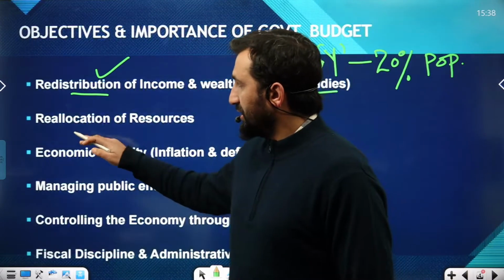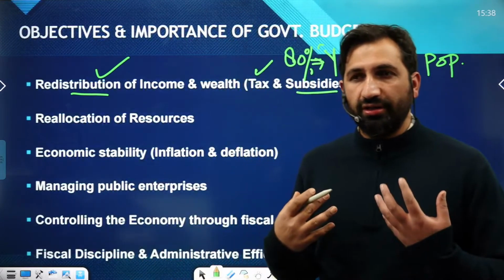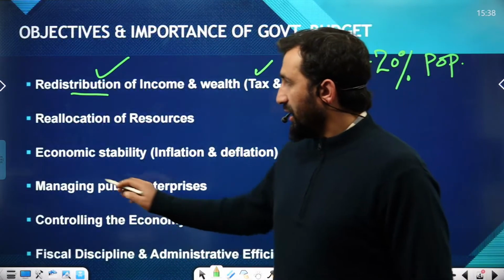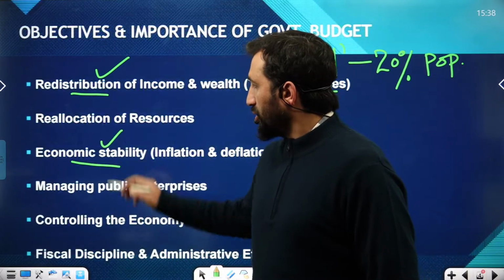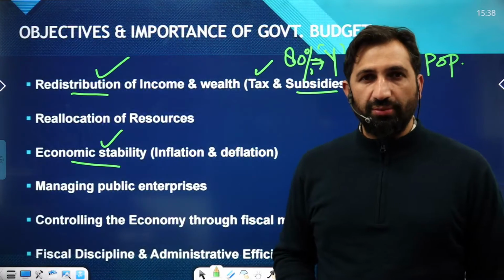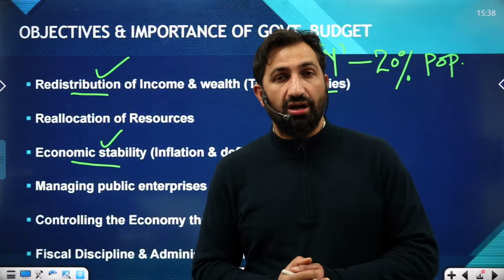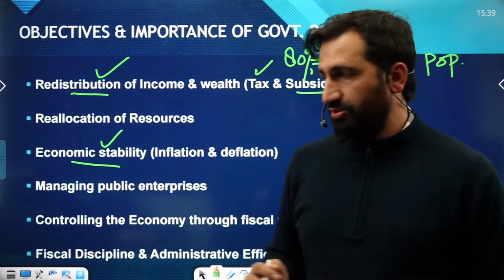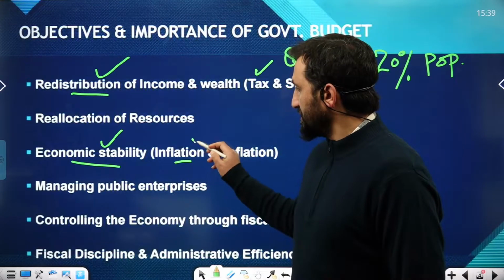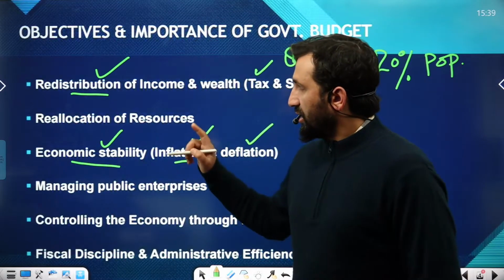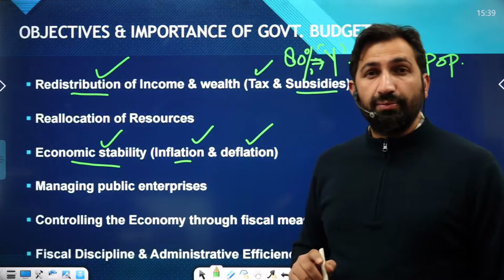And second is reallocation of resources on a yearly basis. And most importantly, economic stability, because one of the big challenges for all governments is inflation. So inflation as well as deflationary pressures can be dealt with through the budget.